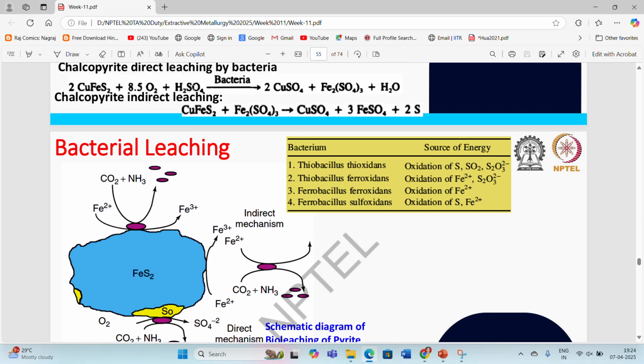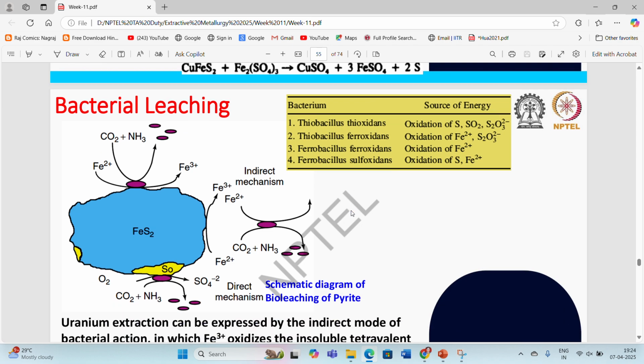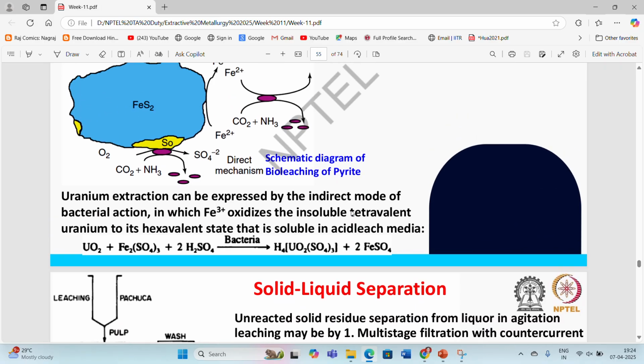Different types of bacteria used in the bacterial leaching processes are Thiobacillus thiooxidans, Thiobacillus ferrooxidans, and Ferrobacillus sulfooxidans. So these are different types of bacteria which they are using for the bioleaching processes. And apart from the copper extraction process, they are also going with uranium extraction, which can be expressed by the indirect mode of bacterial action in which Fe3+ oxidizes the insoluble tetravalent uranium to its hexavalent state that is soluble in the acidic leach media. So with the help of bacteria, what